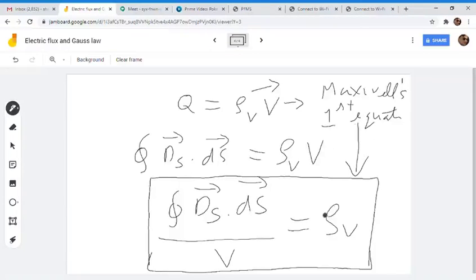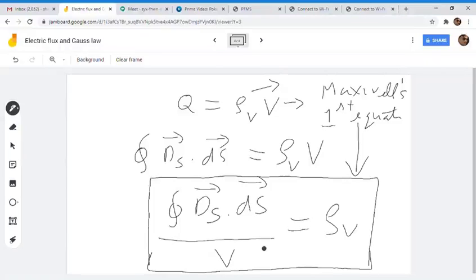So this equation you can understand because we have derived it till here. But this is not the form in which Maxwell gave us the equation. He gave it in point form, which means differential form.